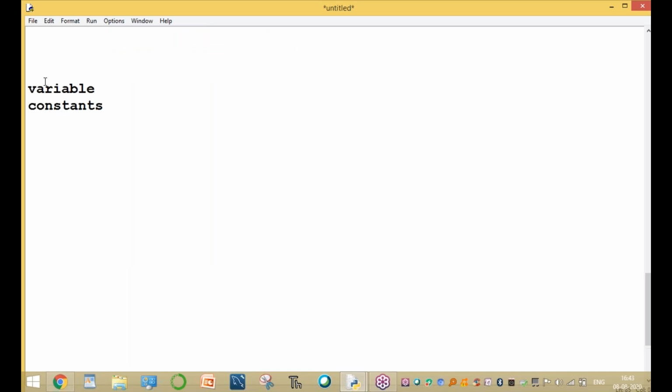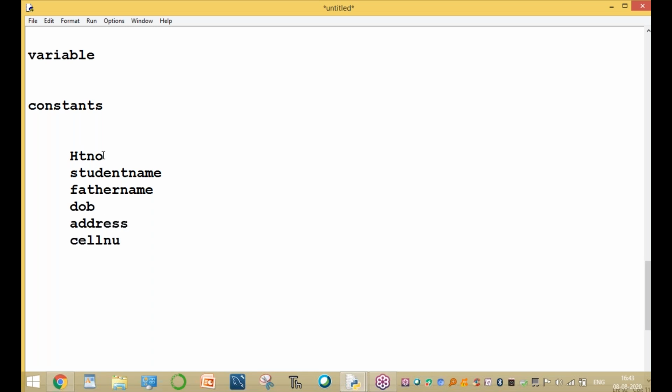Sir, what is a variable and what is a constant? When you write a program, two terms are important terminologies: one is variable and one is constant. For example, assume this is student data. Here we assume the hall ticket number is one data item, from a student in BTech or intermediate or any course. Another data item is the student name, another is father name, and also the date of birth, address, cell number, and age of the student. So here, which are the variables and which are constants?